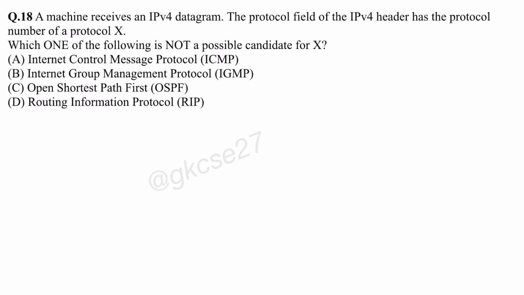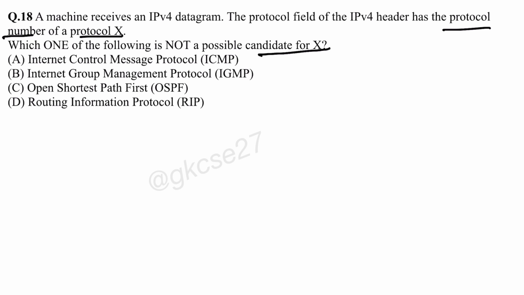A machine receives an IPv4 datagram. The protocol field of the IPv4 header has the protocol number of a protocol X. So this is the protocol name, and the IPv4 header has the protocol number. So each protocol has a protocol number. Which one of the following is not a possible candidate for X? So which protocol is not present in the IPv4 header? This question is asking. Okay.